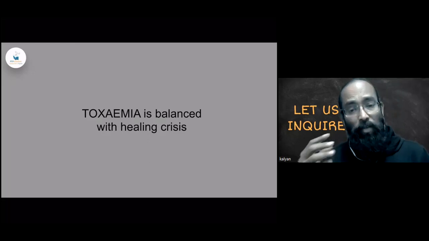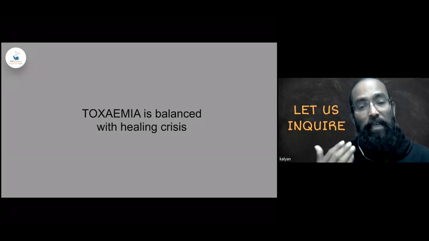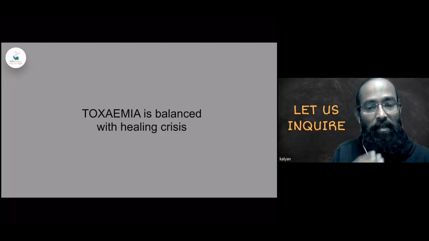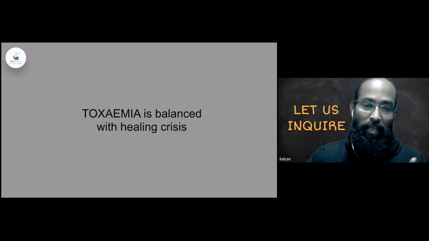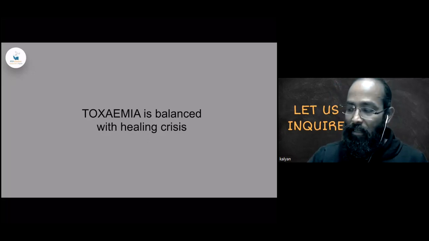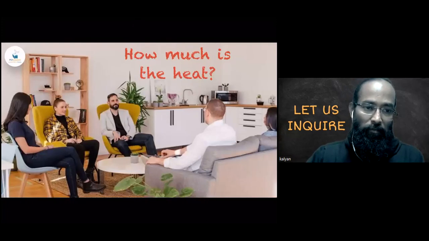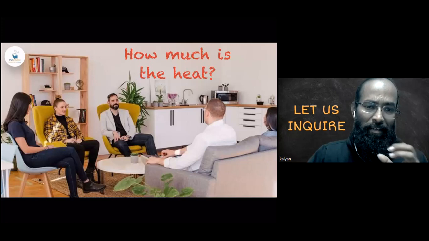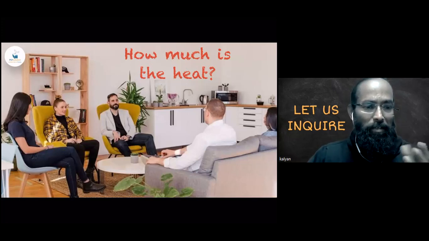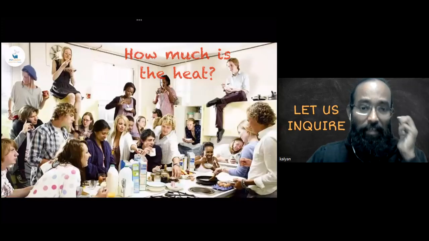So the way out is already designed within, in terms of healing crisis or the special elimination. The body initiates something called healing crisis to get rid of that extra toxin. It's a very heat mechanism. The heat aspect could be understood through the crowd available. In this room, the heat is lesser. In this room, the heat is more.